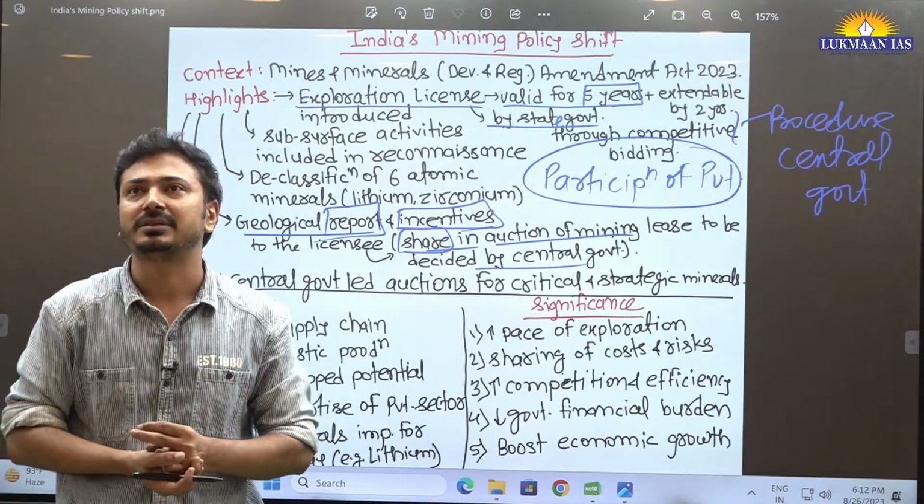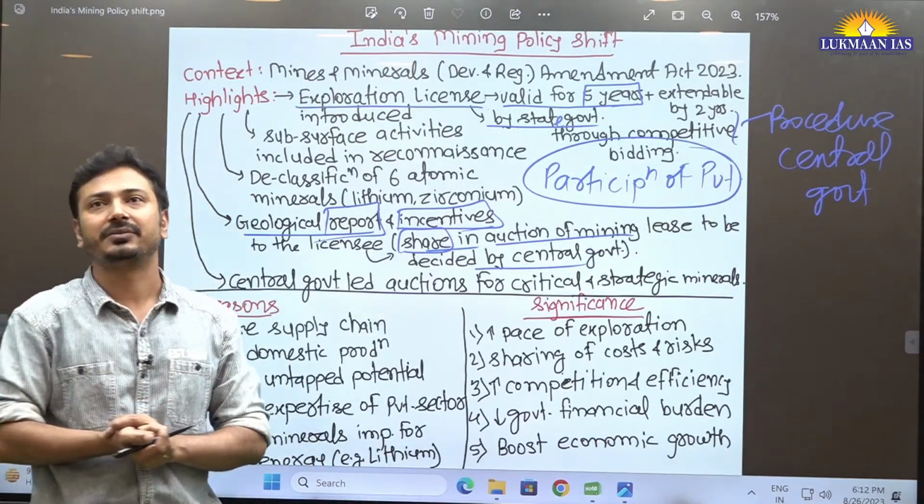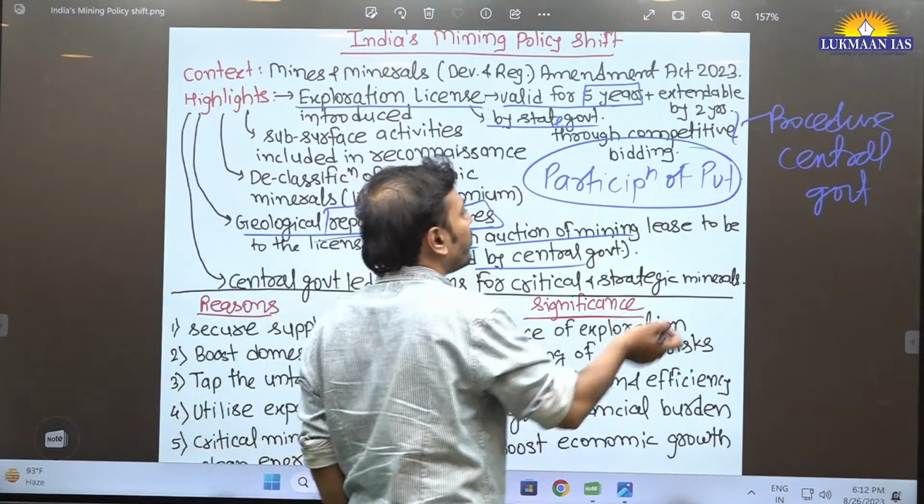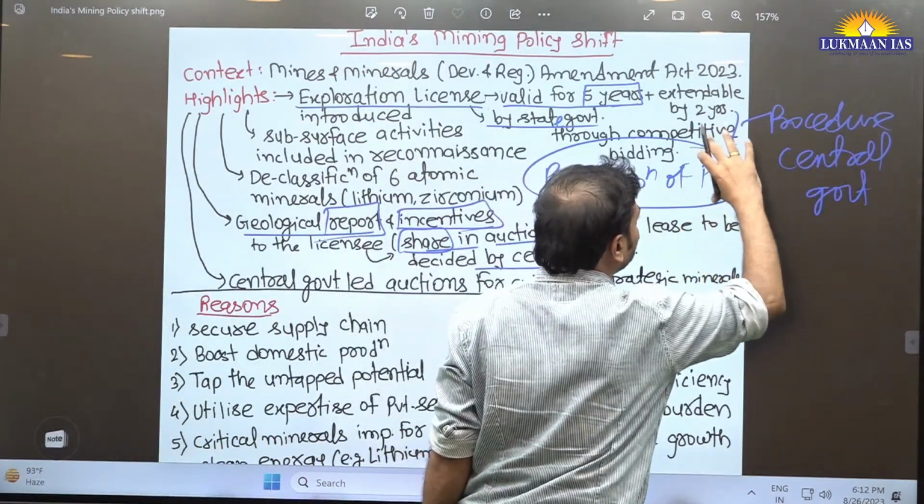Yes, Vijay Lal, what you are saying, for minor minerals, power is vested with the state government. That is true. For minor minerals, of course, the state government will decide.